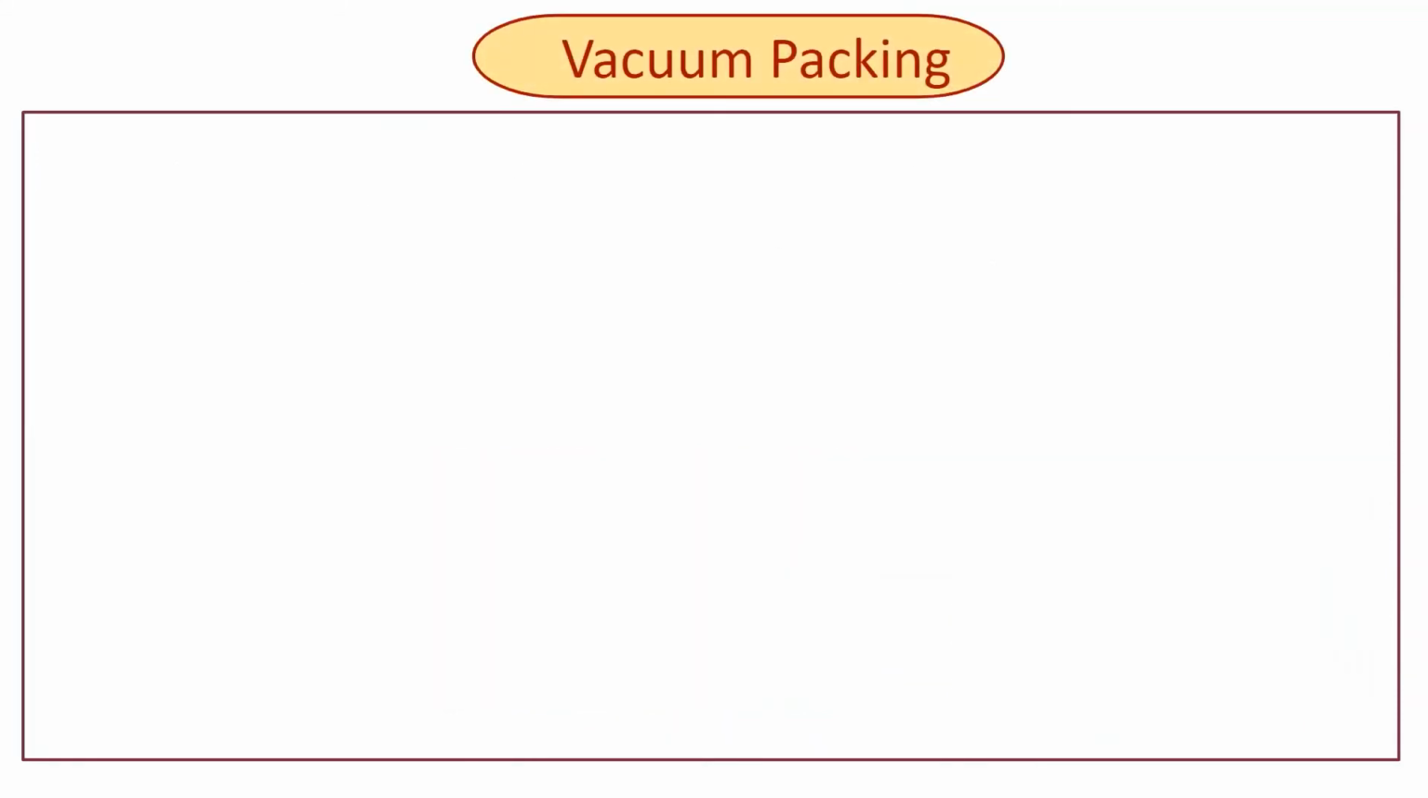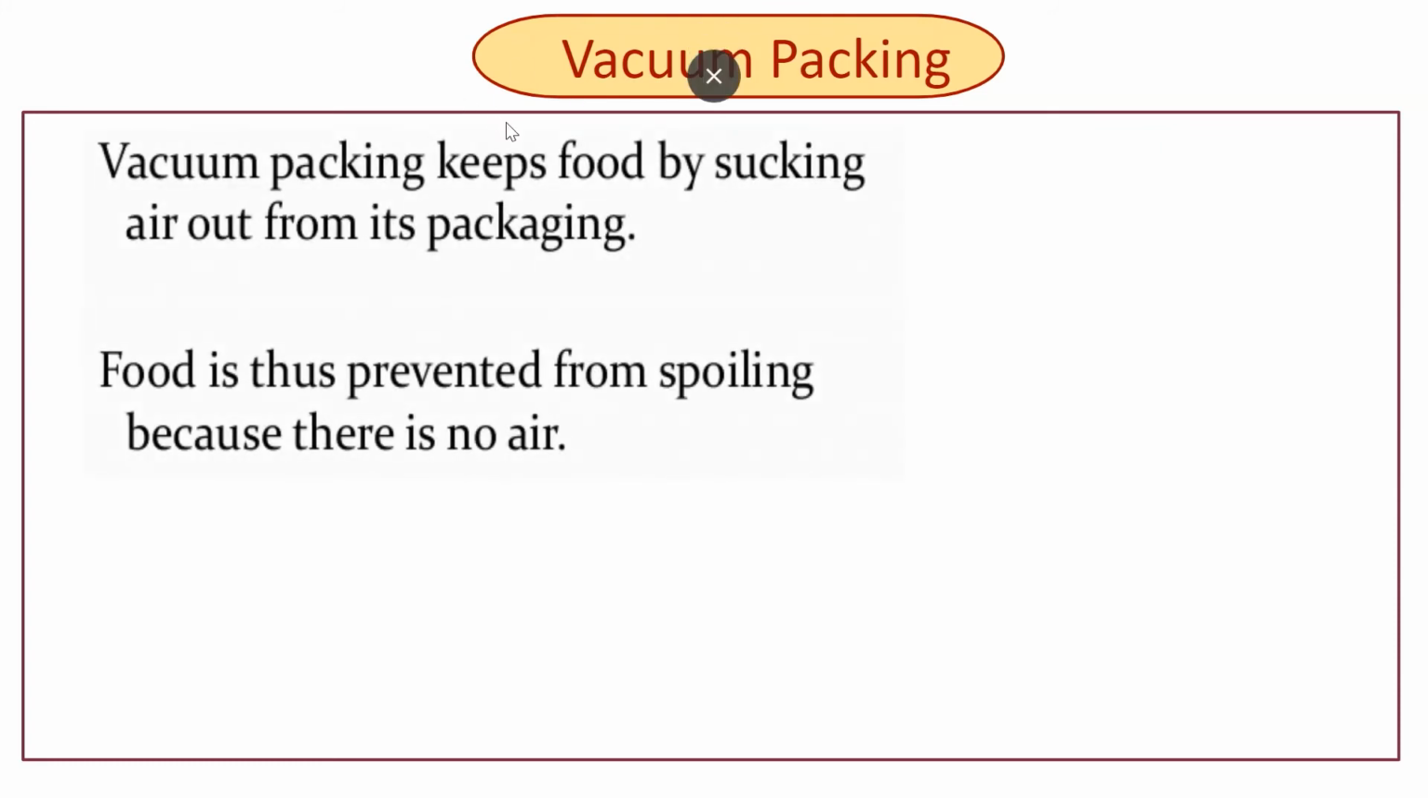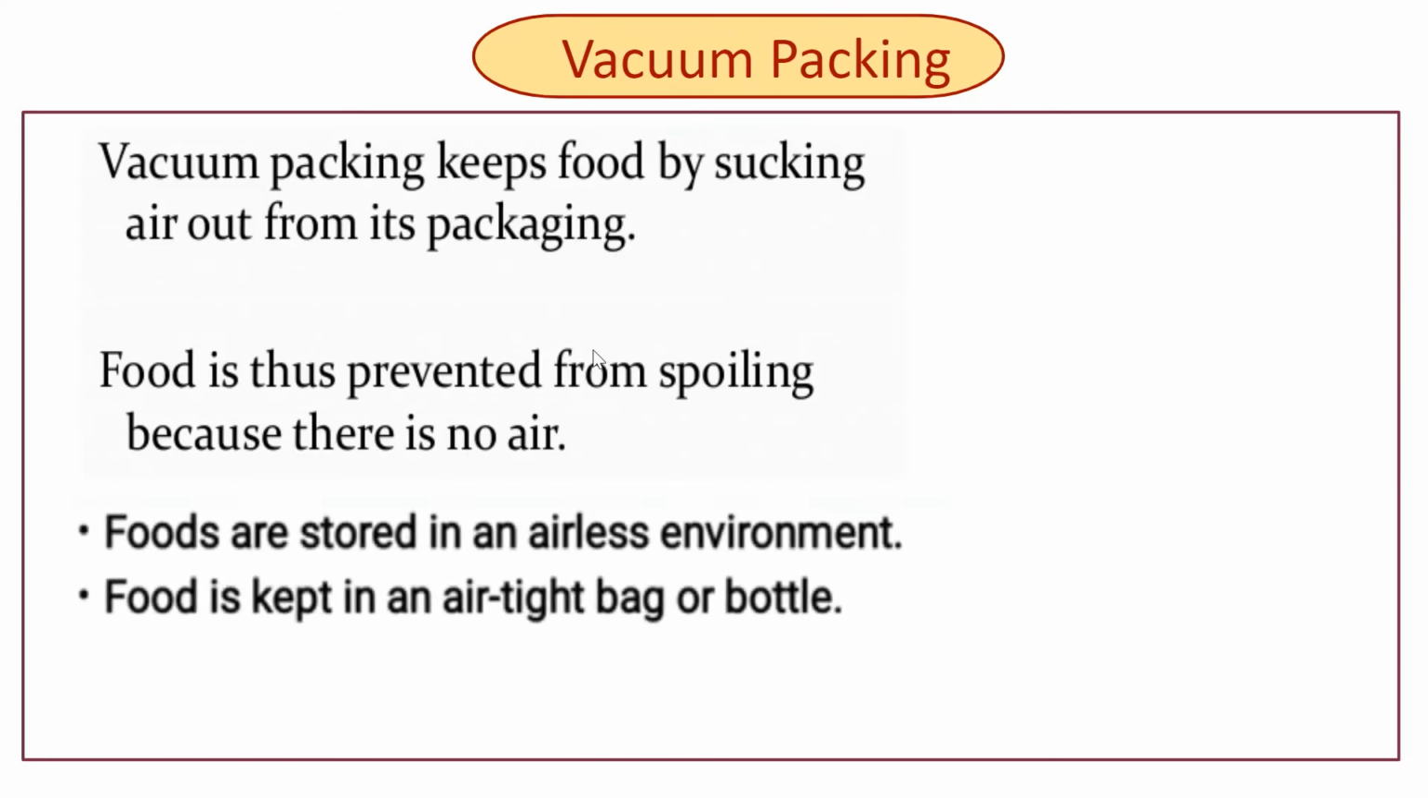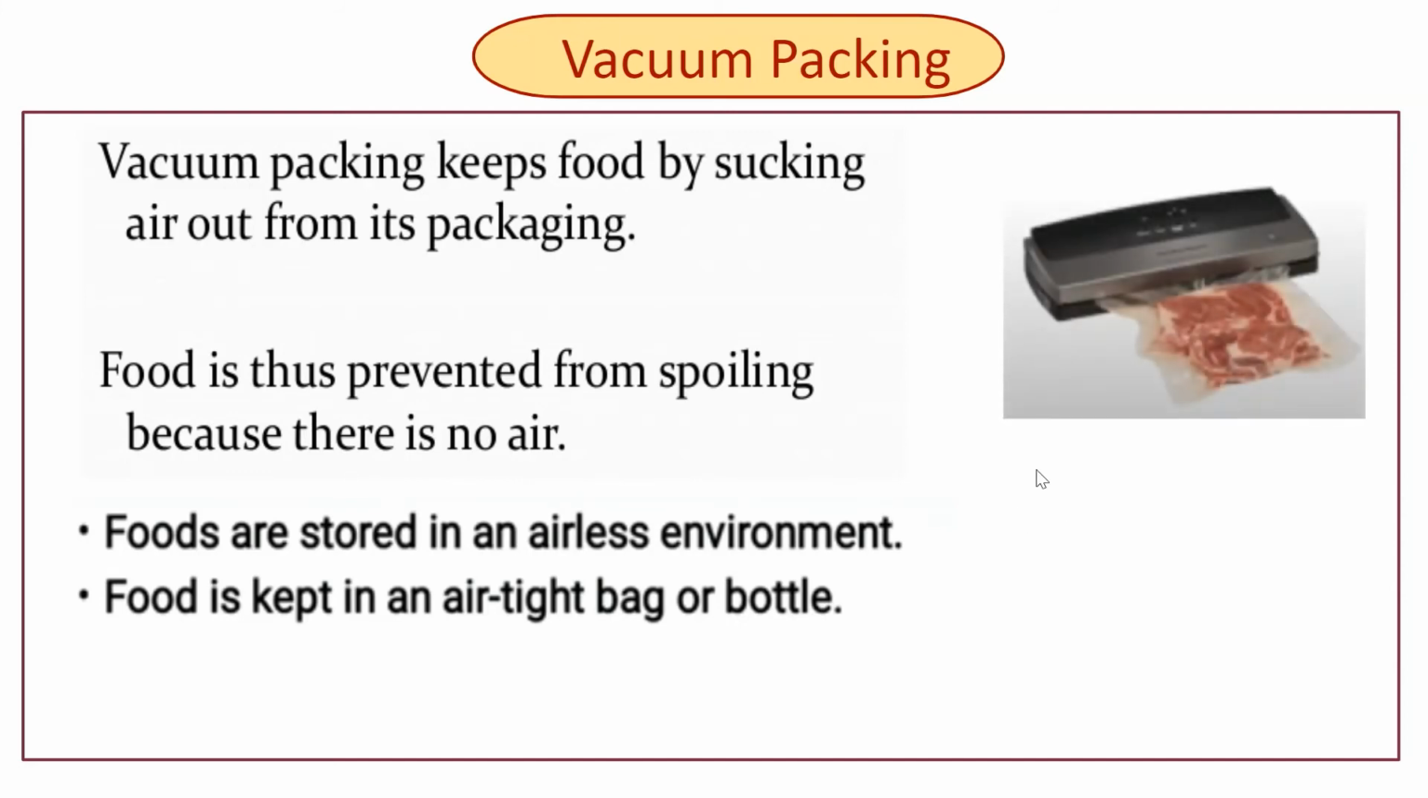Then one of the modern techniques is vacuum packing. Vacuum packing keeps food by sucking air out from its packaging. Food is thus prevented from spoiling because there is no air. Foods are stored in an airless environment. Food is kept in an airtight bag or bottle.